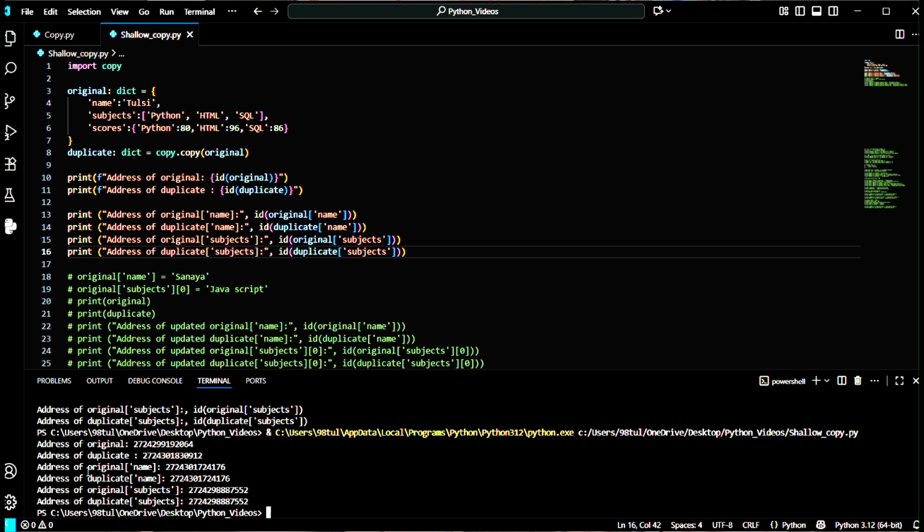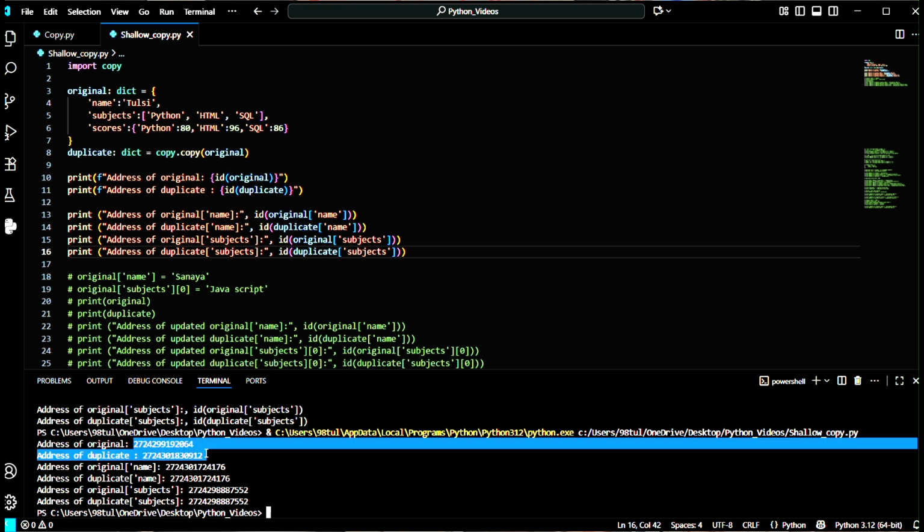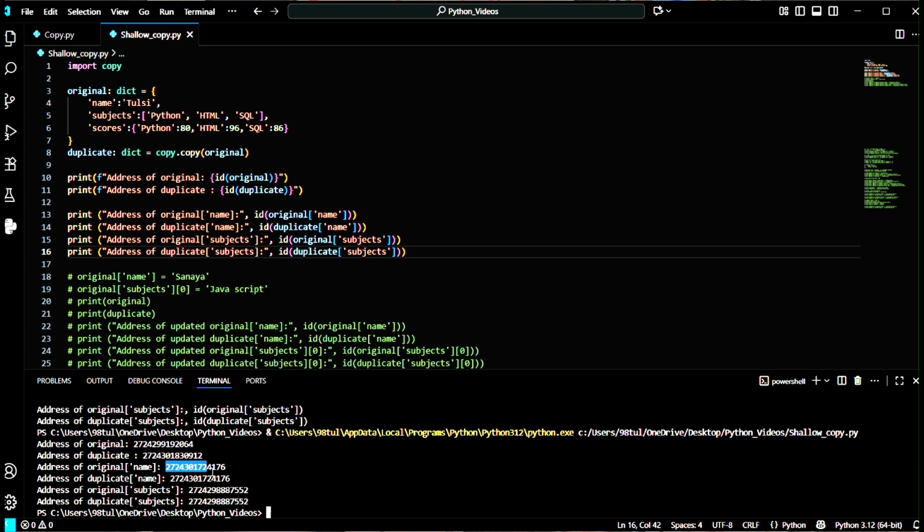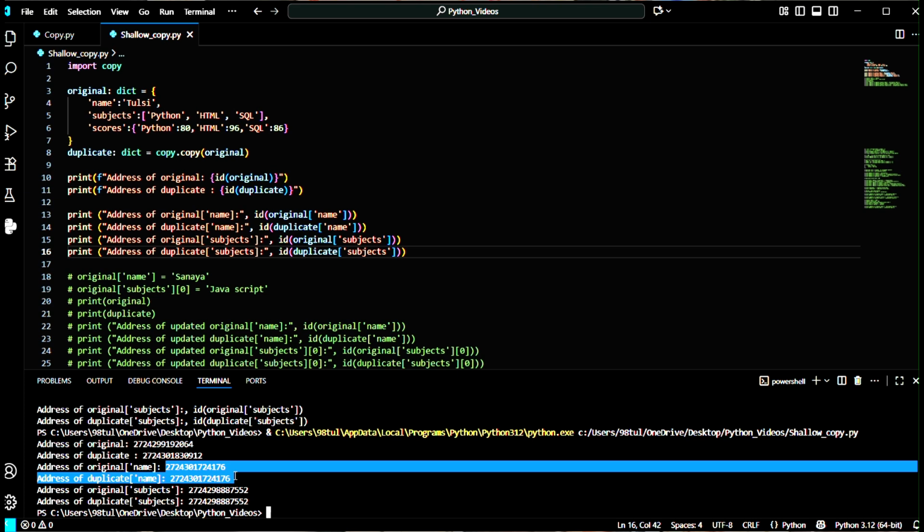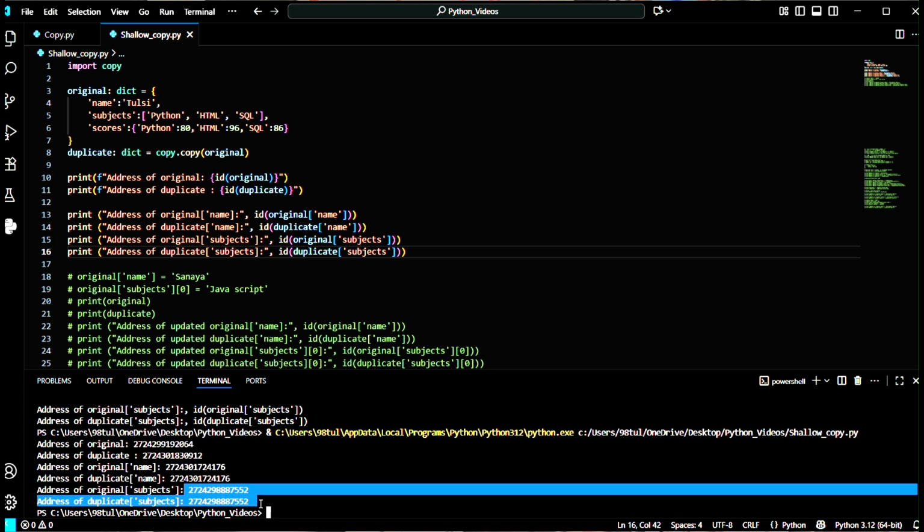Okay, so now we are getting different addresses. That means when we print the addresses of original and duplicate, we are getting different addresses, or you can say the addresses of original as well as duplicate are unique. And now the addresses of inner resources, that means name and subjects, you can check here, they are the same. Also you can check here, they are the same.